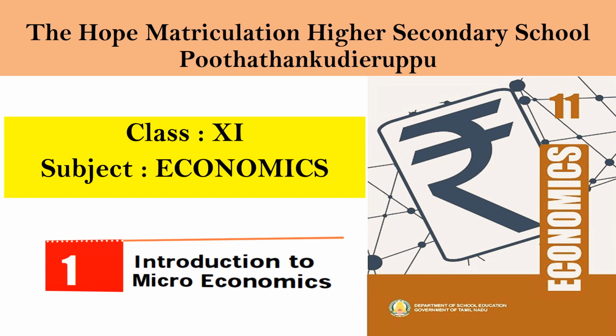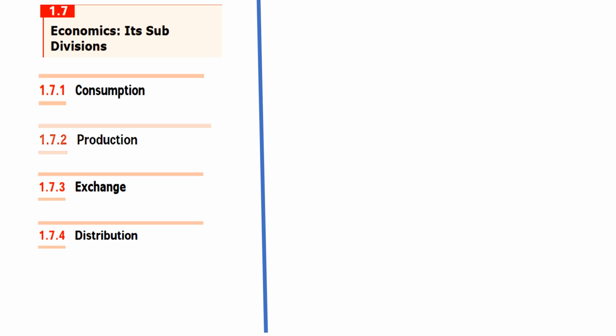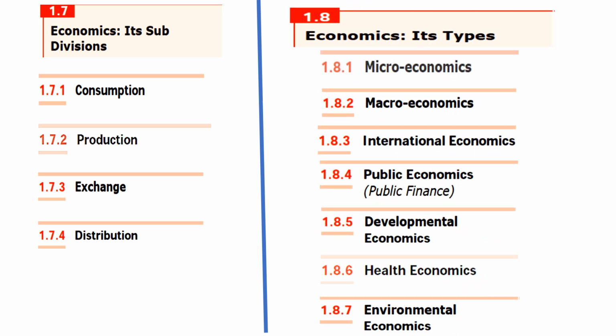In the previous class we have seen economics and its subdivision branches, that is consumption, production, exchange and distribution. And also we have seen the types: microeconomics, macroeconomics, international economics, public economics, developmental economics, health economics and environmental economics. So these are the topics that we covered in the previous class. I hope you could remember these things.